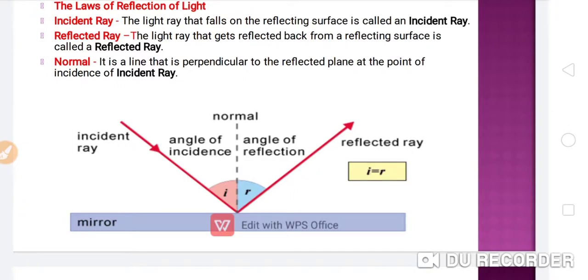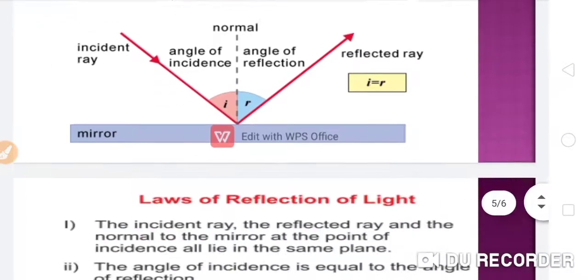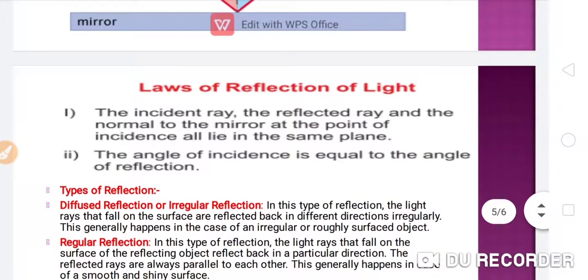So this is the law of reflection. Now here is the law of reflection: the incident ray, the reflected ray and the normal to the mirror at the point of incidence all lie in the same plane. So this is the first law of reflection.